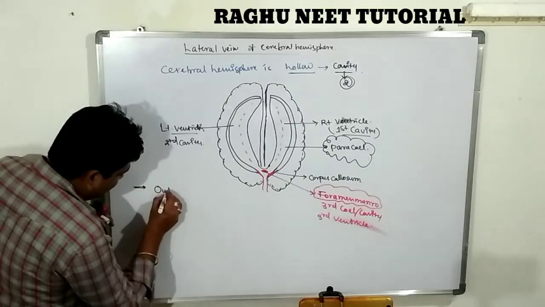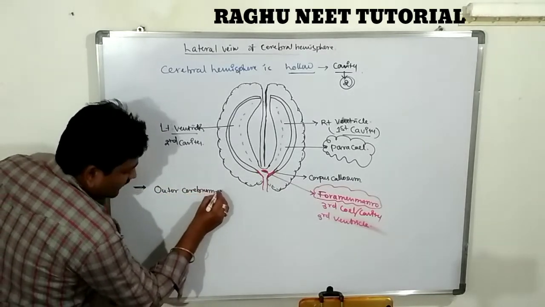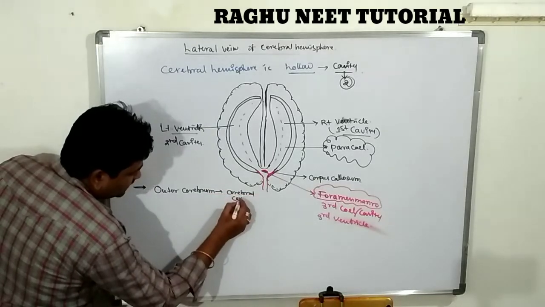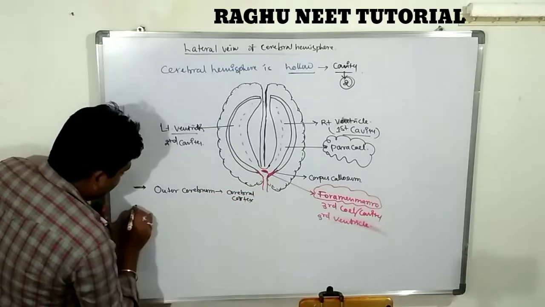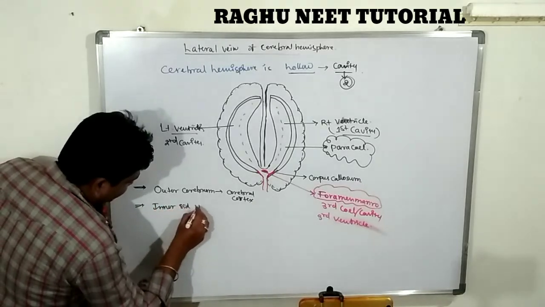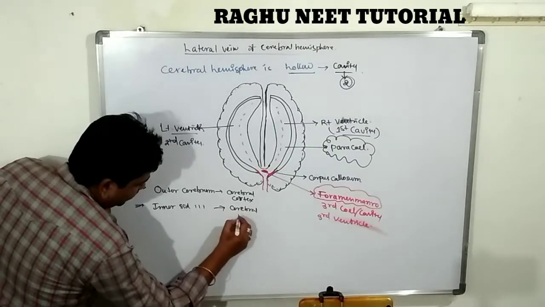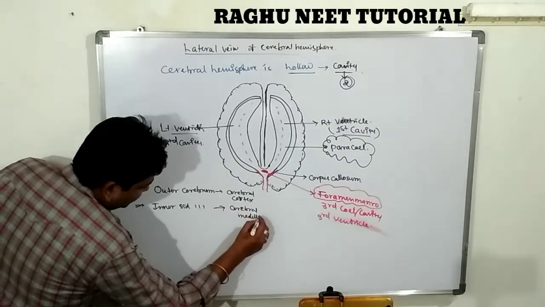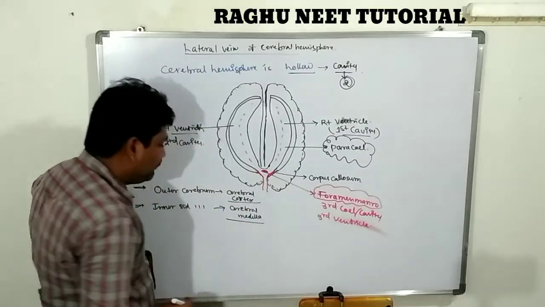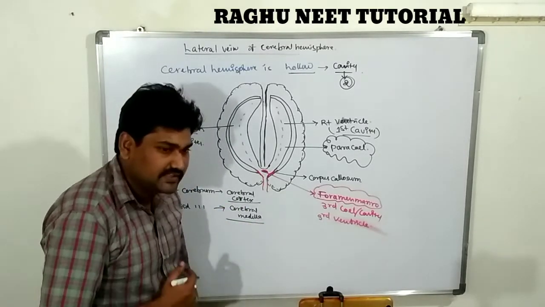The outer side of the cerebrum is called the cerebral cortex. The inner side, the inner wall of the cerebrum, is called the cerebral medulla. Cerebral cortex and cerebral medulla. What is the cerebral cortex? What is the cerebral medulla? The outer side of the cerebrum is called the cerebral cortex. The inner side of the cerebrum is known as the cerebral medulla.